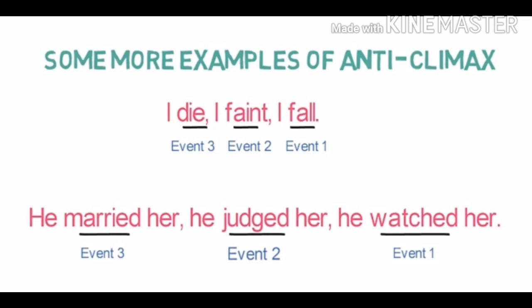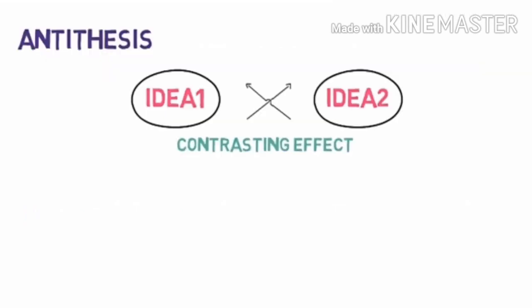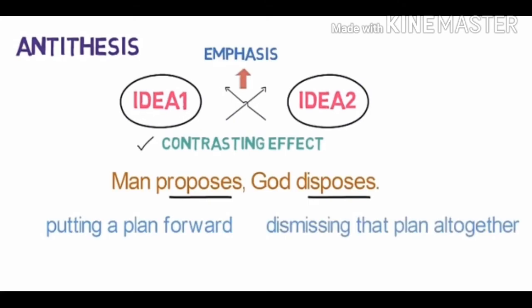So our next figure of speech is antithesis. Antithesis is a figure of speech where two opposite ideas or sentences are used to show a contrasting effect. Two opposite ideas are kept here to achieve a contrasting effect. It is done to show emphasis. Now let's see the examples of it.